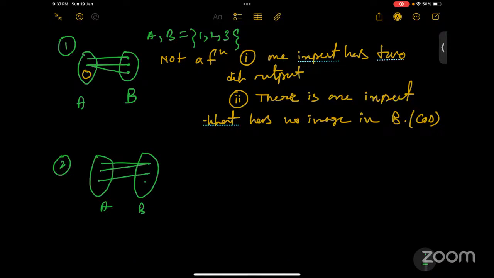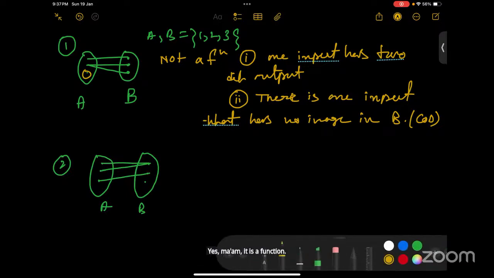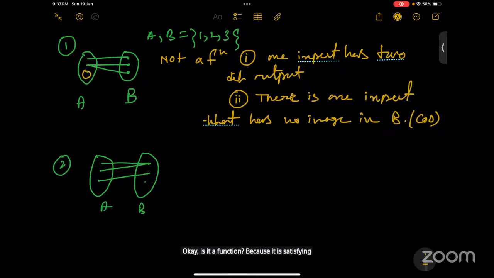Is it a function? Yes, ma'am, it is a function. It is satisfying the definition, right?